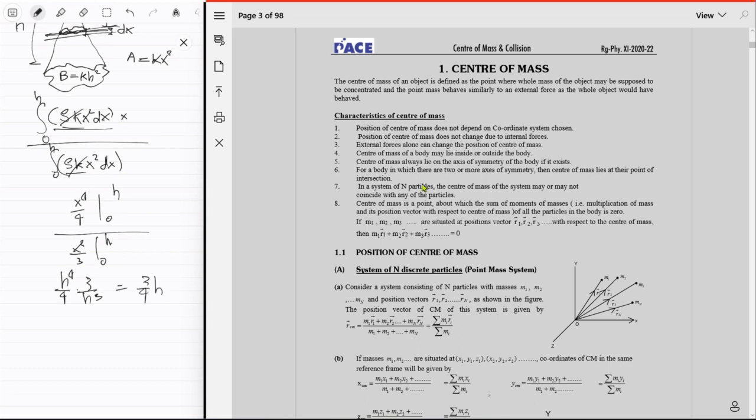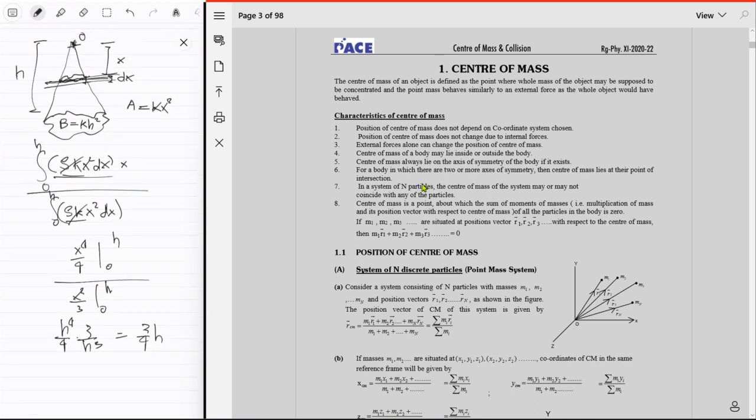Did I do that correctly? It should just be x squared over there. Well, the area is in fact just dependent on x square, right? Exactly, that's pretty obvious. As you move like this, the length increases linearly, but that means the area increases as a square. So your base could be anything, like a square, or a circle, whatever. What it basically means is that the distance of our center of mass from this O point is just 3/4 h, which means the center of mass is 1/4 h above the base.